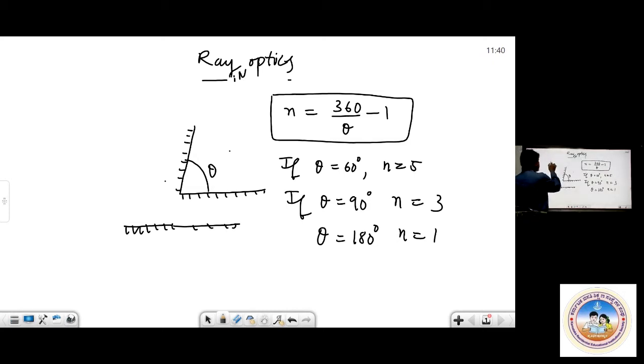And when the mirrors are kept parallel to each other, that is theta is 0, you'll get an infinite number of images. When theta is 0, n is infinity. This is important. That thing you try to remember.